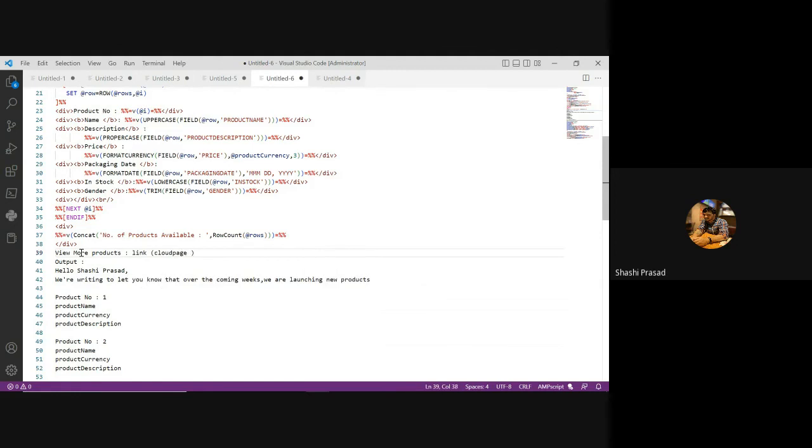If they click on it, the same view can be shown in HTML on the cloud page with all the products. Instead of showing them all the products in the email, you can utilize cloud pages. We'll discuss that in some other session.